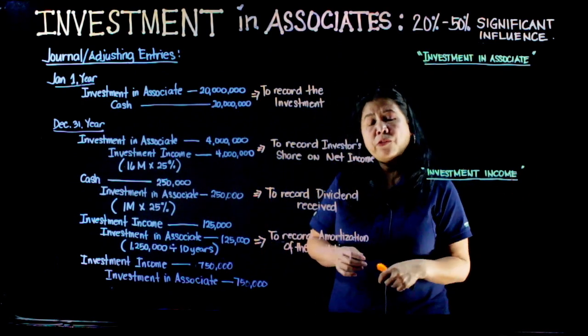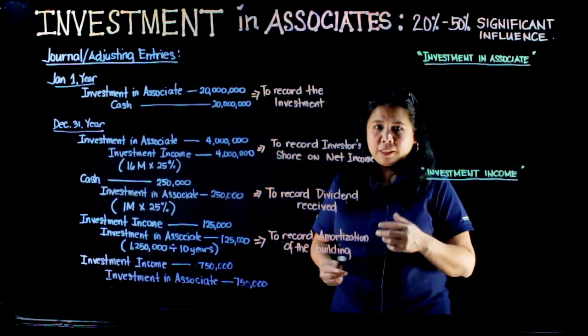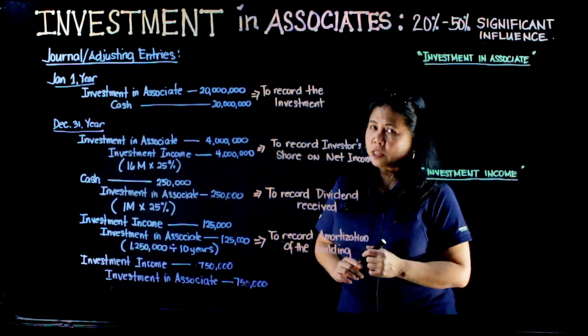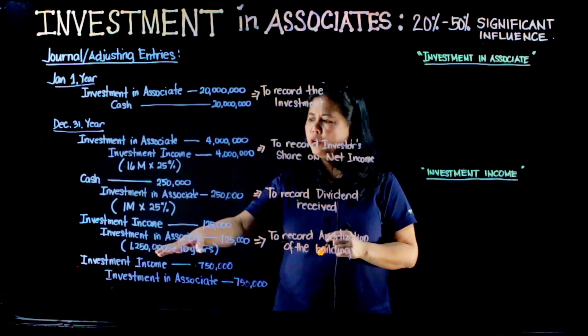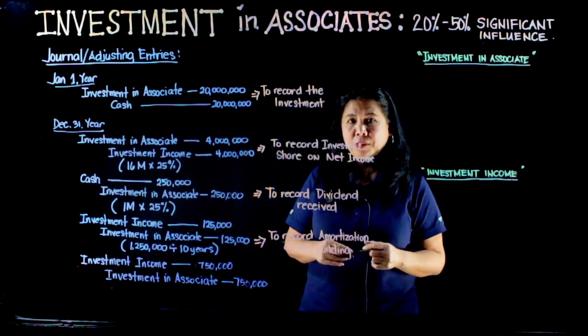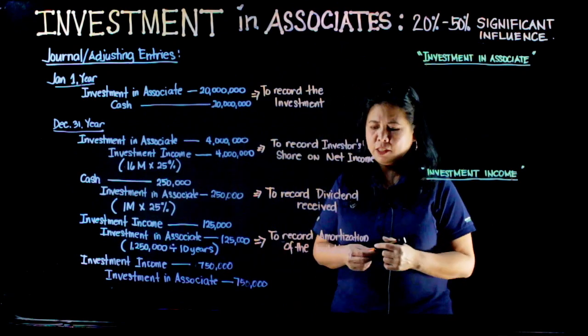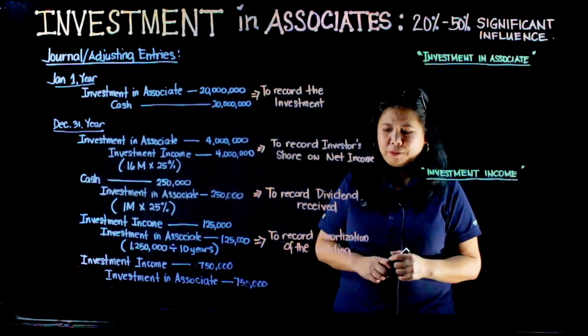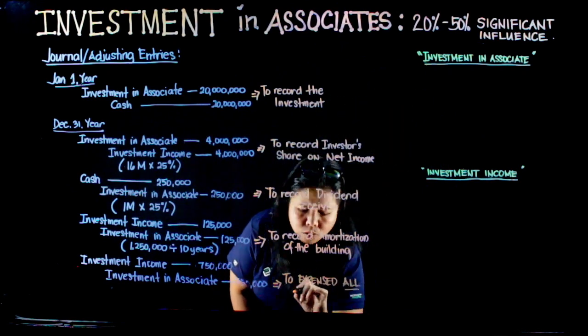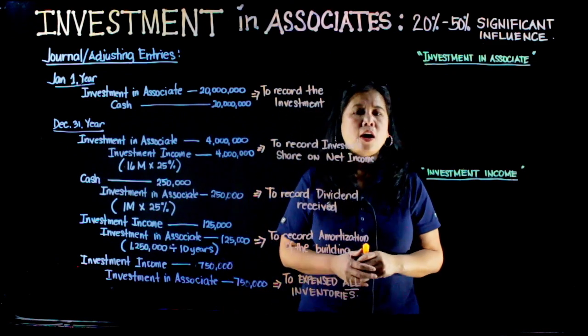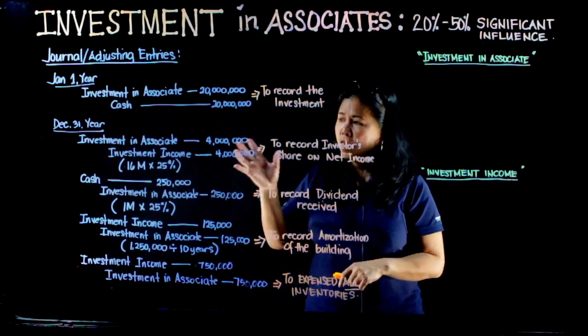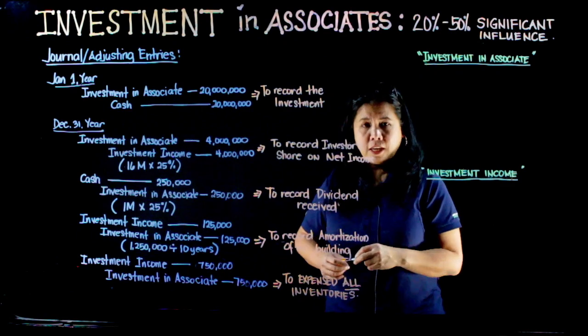Yung 750,000 ay aalisin na rin natin. So, our adjusting journal entry is debit to investment income of 750,000 and credit to investment in associates of 750,000. So, ganito po ang ating magiging journal entries and adjusting entries at the end of the year.